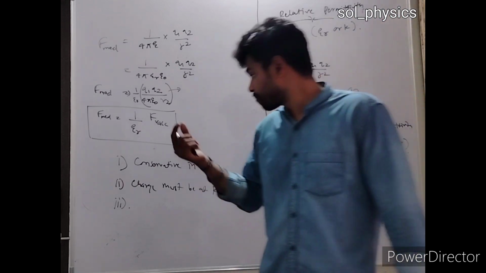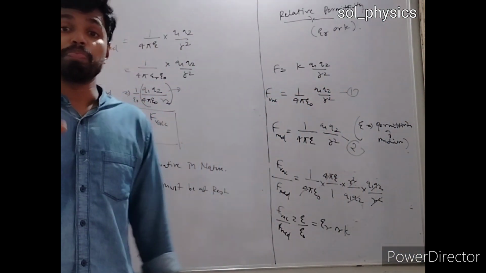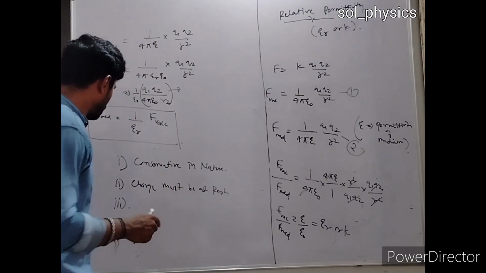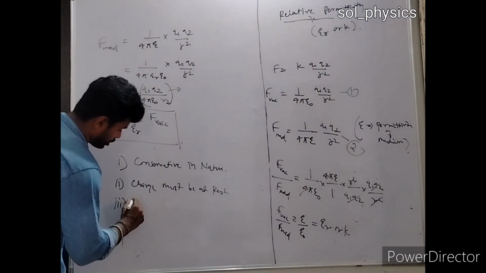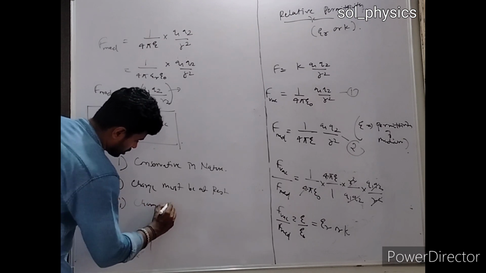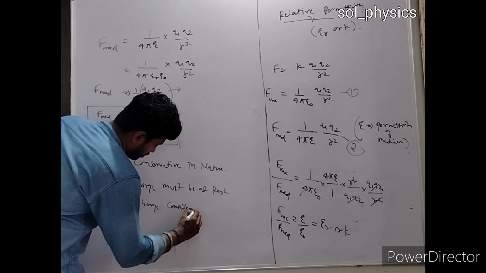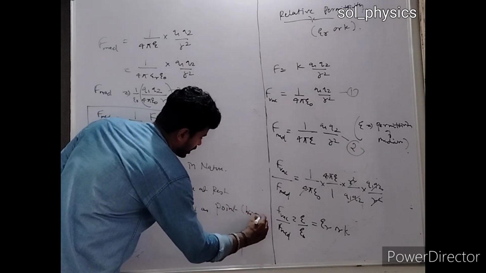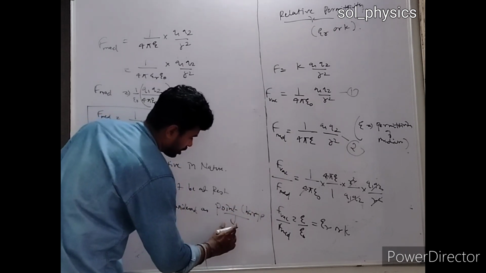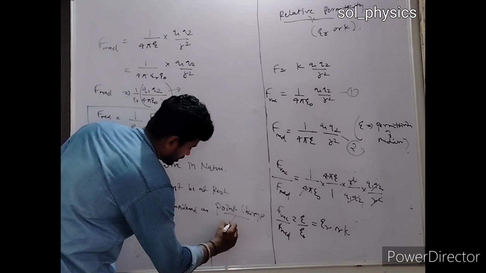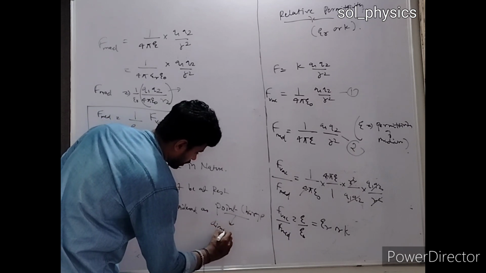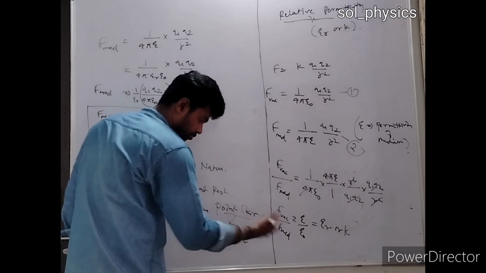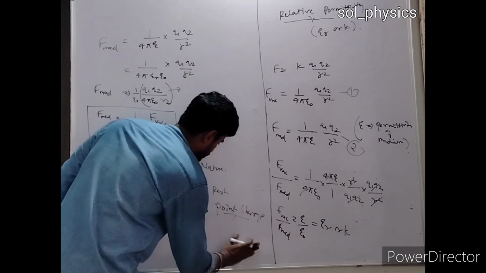Why? Because the dimension of the charge must be extremely small compared to the distance between them. So generally these charges are considered as point charges. Point charge का मतलब क्या होता है बेटा? Let me write it here.